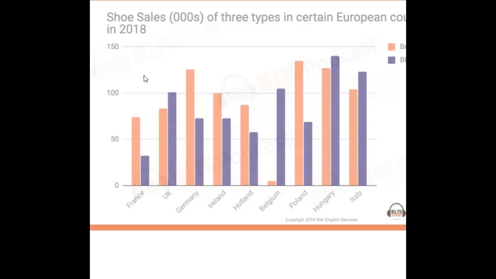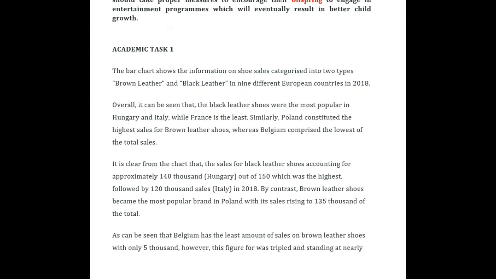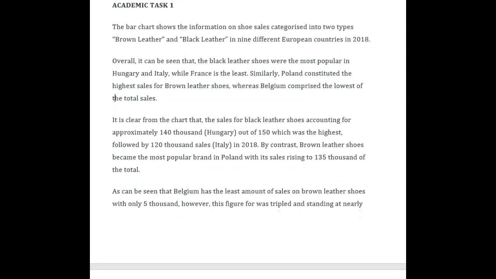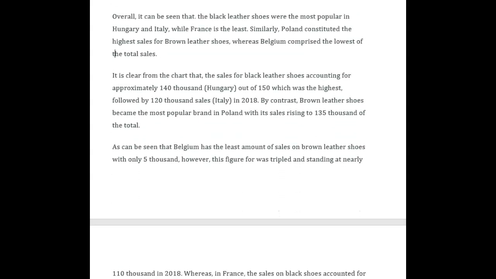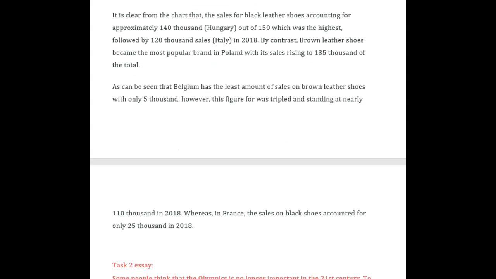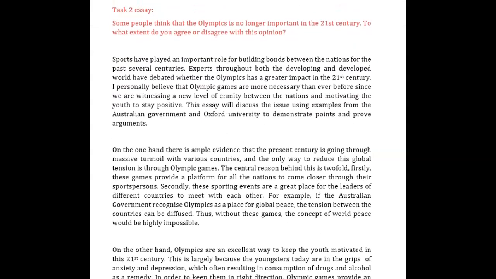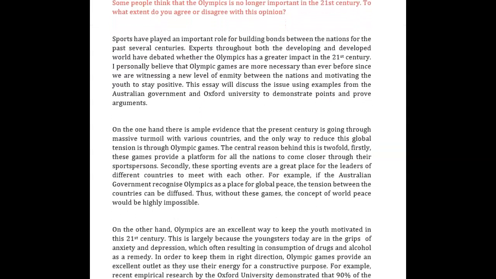And you have to group in something like this because you have 18 pieces of data. You can't use them all. You can't refer to them all specifically, giving each its own sentence. So you have to do some grouping here. Okay, so those pretty much are the big weaknesses here in this essay. The grammar for sure, but also the task achievement, which like I said would get you a low score because you didn't mention the key piece of information. All right, let's move on here to your task 2 about the Olympics.